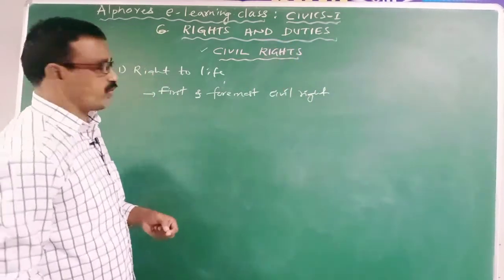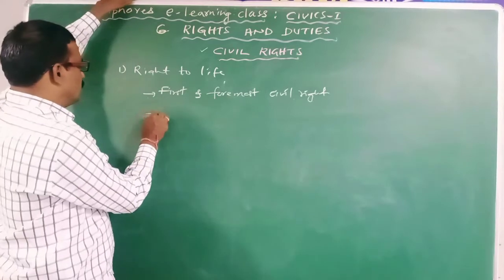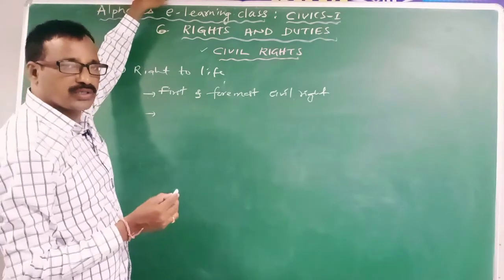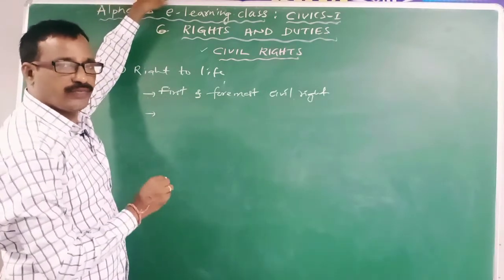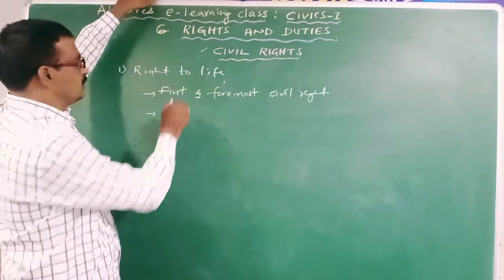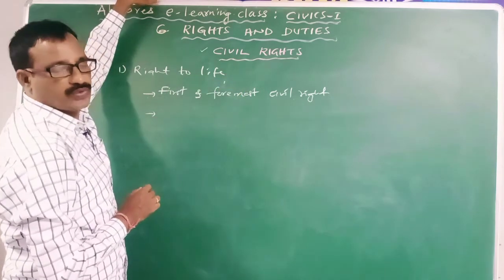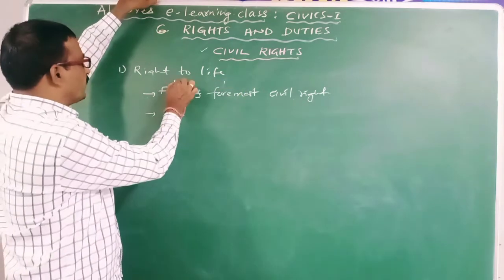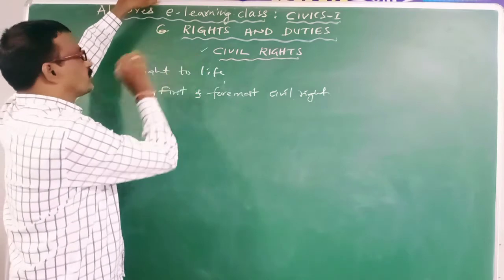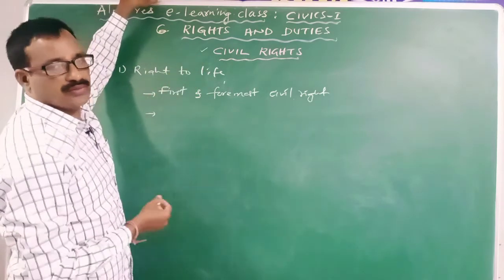It is the first and foremost civil right, because the individuals cannot lead their life in the absence of right to life. Hence, the right to life is the most important right of the individuals, because without right to life, the individuals cannot enjoy the remaining rights.